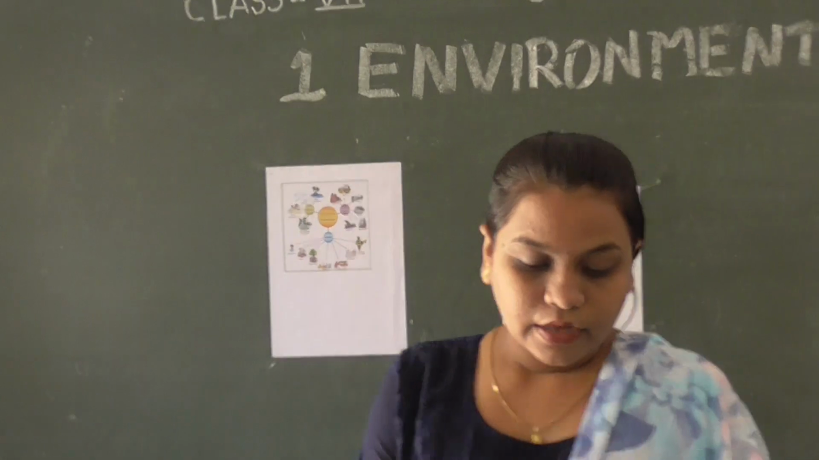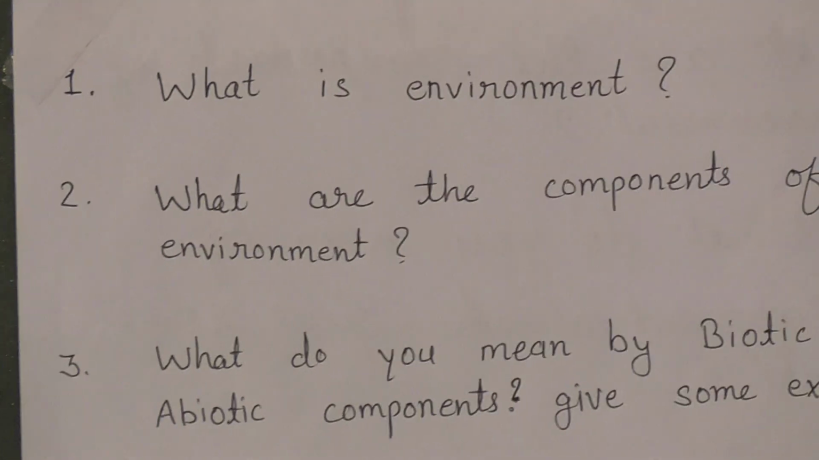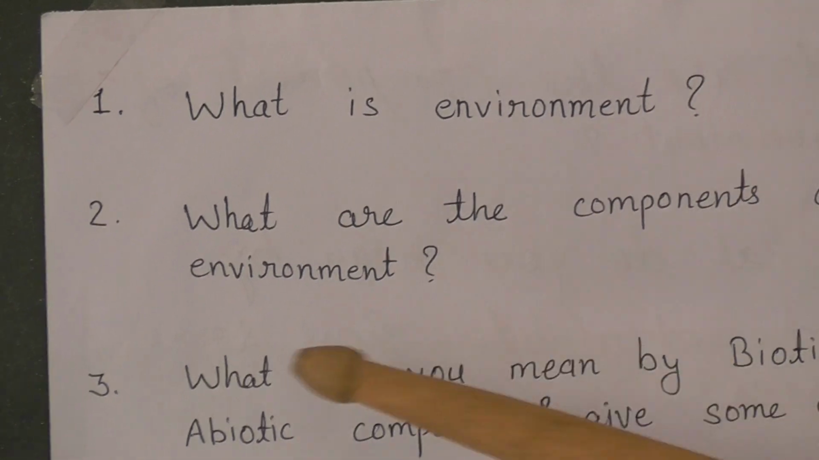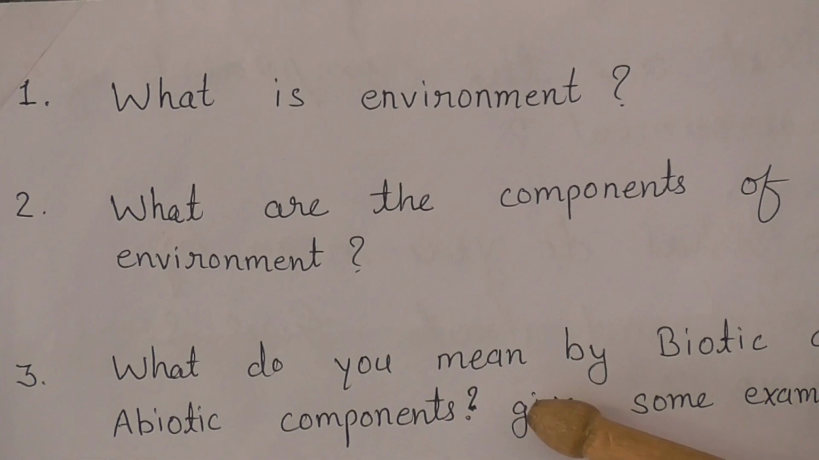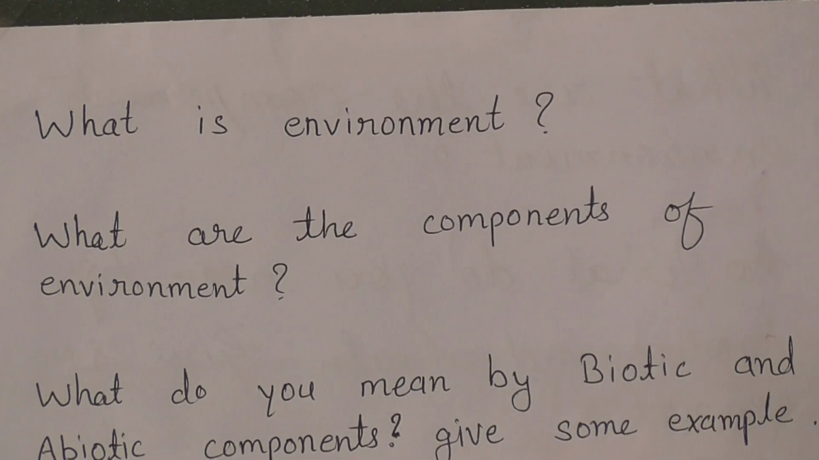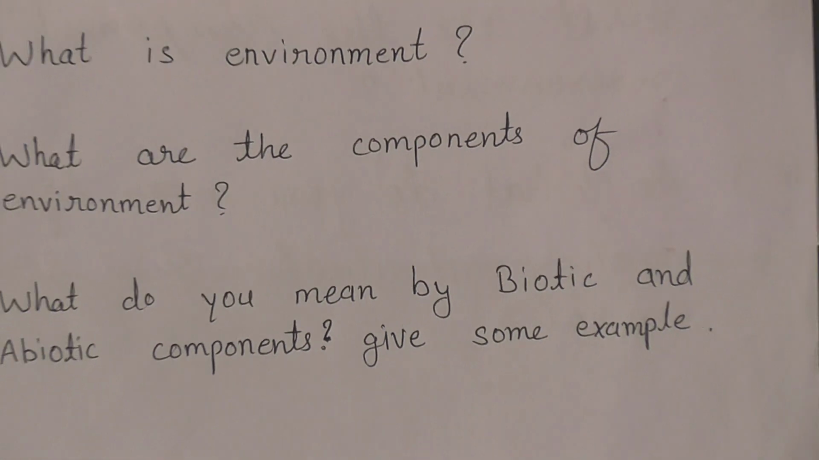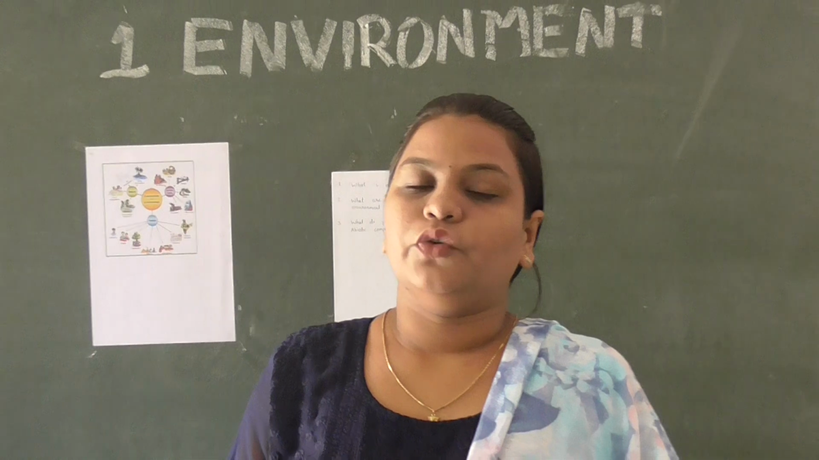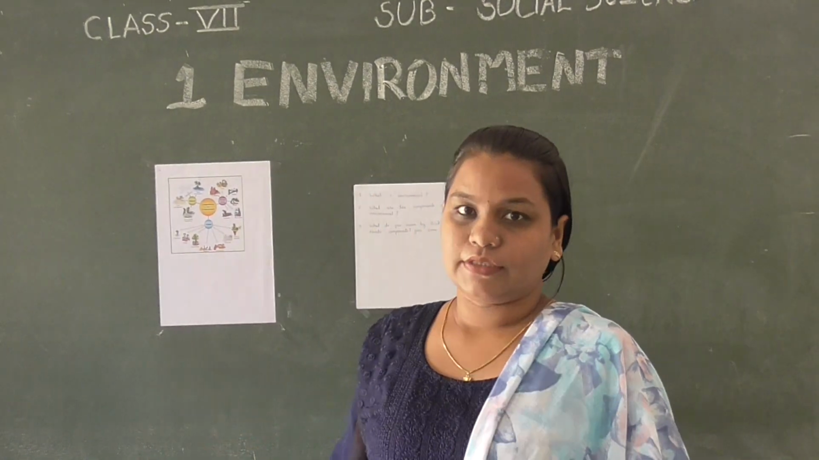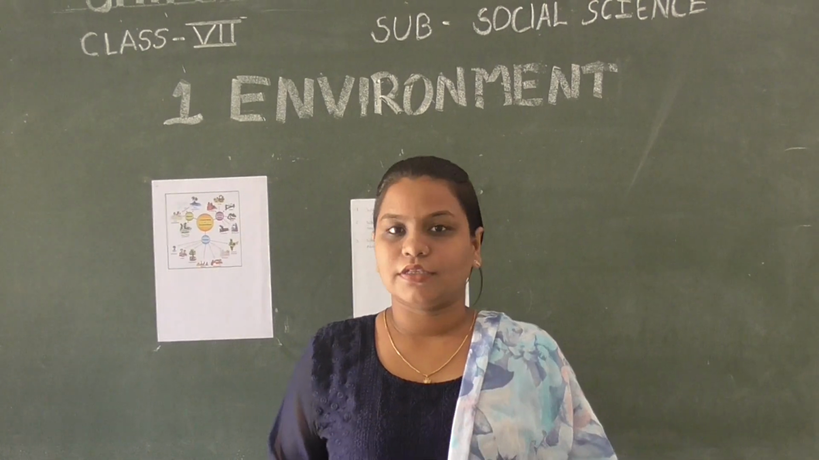Children, here are some questions for you. What is environment? What are the components of environment? What do you mean by biotic and abiotic components? Give some examples. If you understand all my points in this video, you will be able to answer these questions. Read your lessons and try to answer these questions.